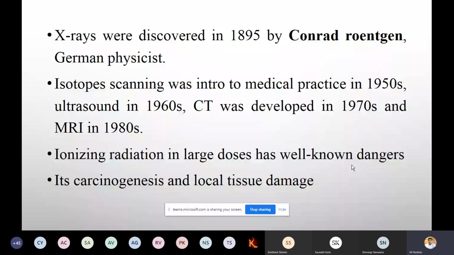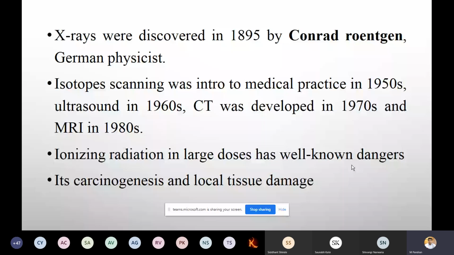These years are very important. Ionizing radiation in large doses is dangerous. You know very well that X-rays and some other rays are carcinogenic and can sometimes cause local tissue damage. So there are pros and cons, which we will come to know at the end of the session.